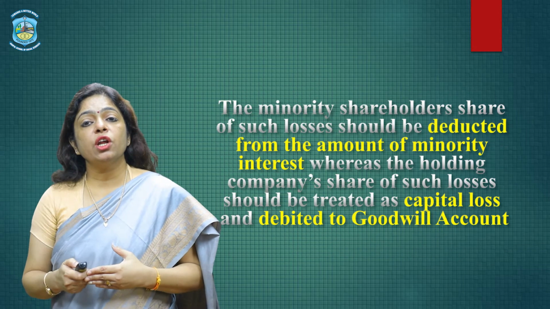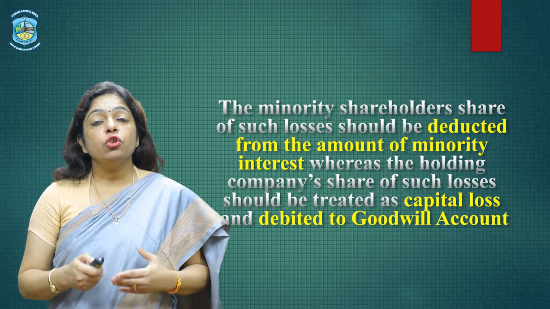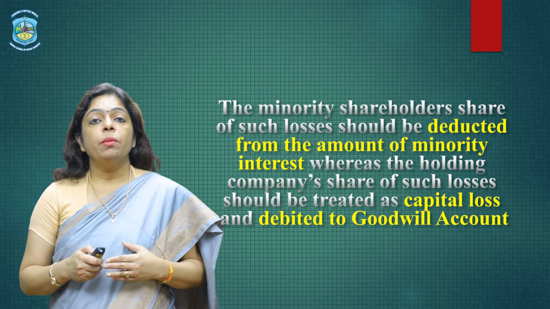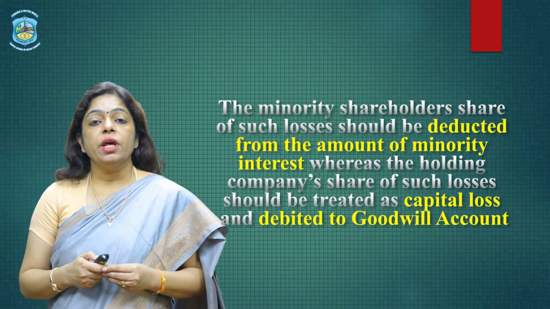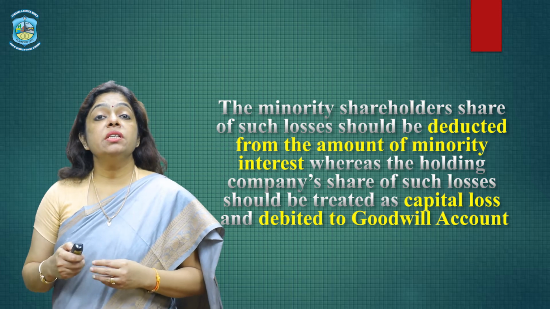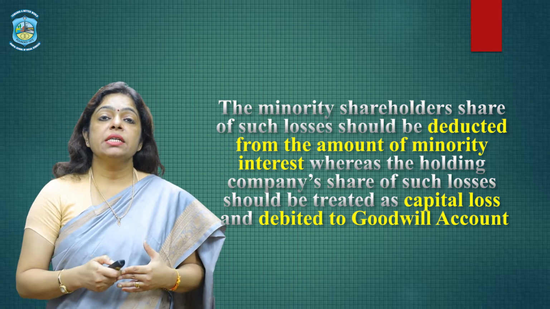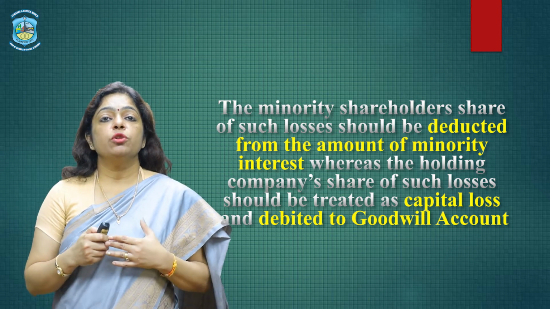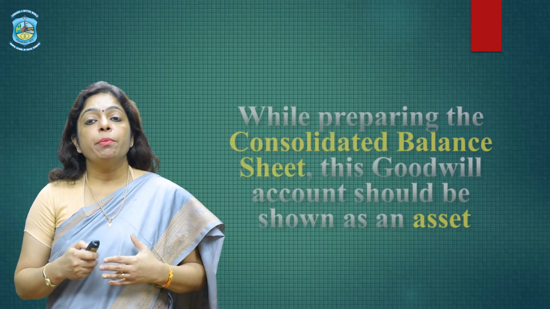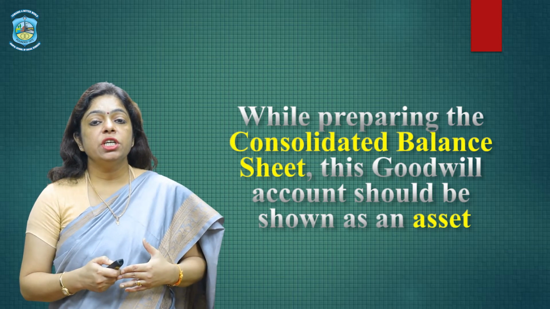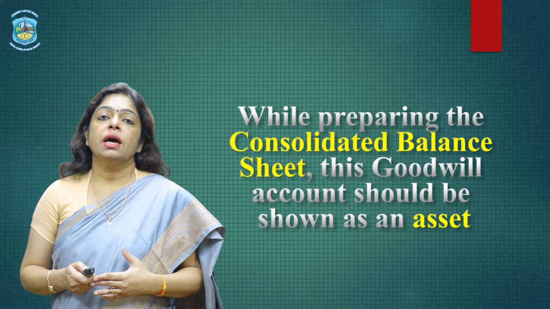The minority shareholders' share of such losses should be deducted from the amount of minority interest, whereas the holding company's share of such losses should be treated as capital loss, and it should be debited to the goodwill account. While preparing the consolidated balance sheet, this goodwill account should be shown as an asset.